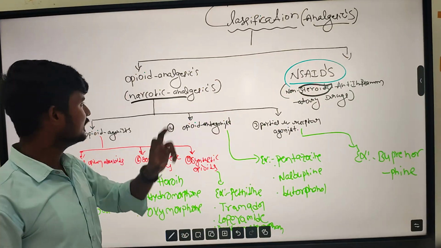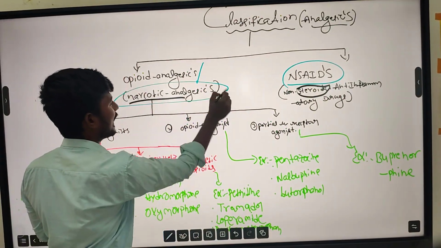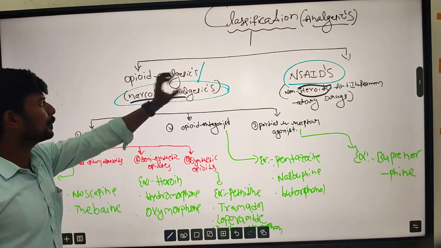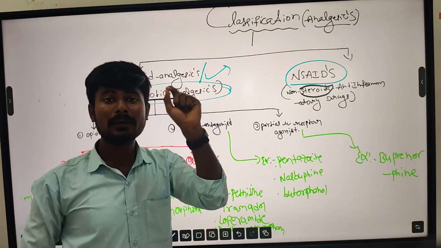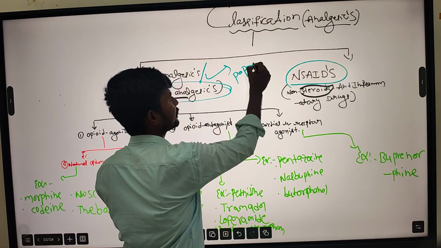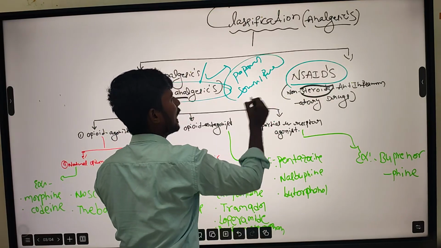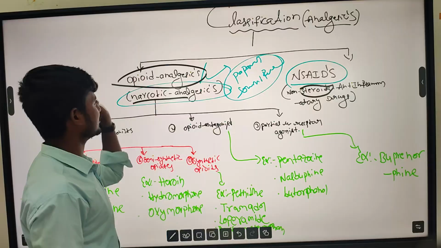Opioid analgesics are also known as narcotic analgesics, and are derived from the plant Papaver somniferum.